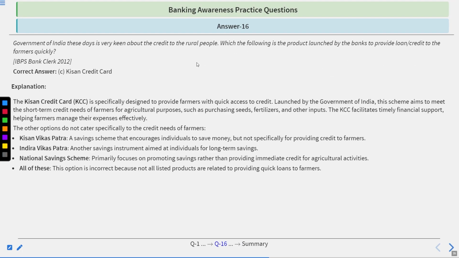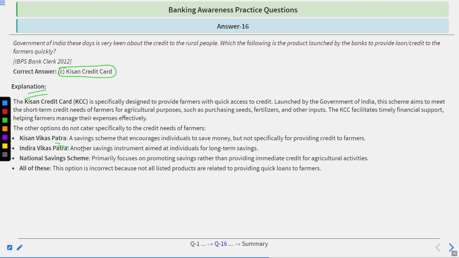The time's up. Correct answer is C, Kisan Credit Card, KCC. Go by the explanation. The KCC is specifically designed to provide farmers with quick access to credit. Launched by the Government of India, this scheme aims to meet the short-term credit needs of farmers for agriculture purposes, such as purchasing seeds, fertilizers, and other inputs. KCC facilitates timely financial support, helping farmers manage their expenses effectively.